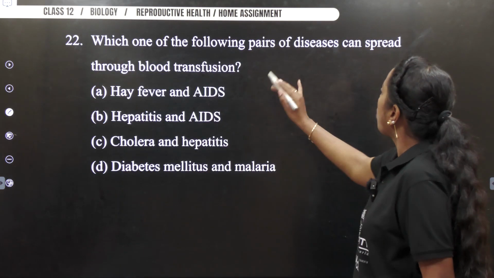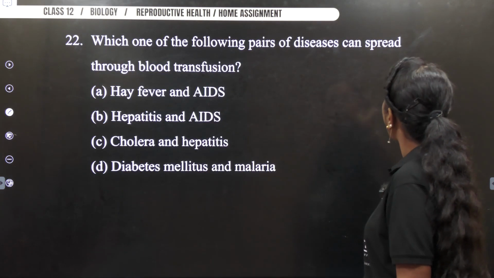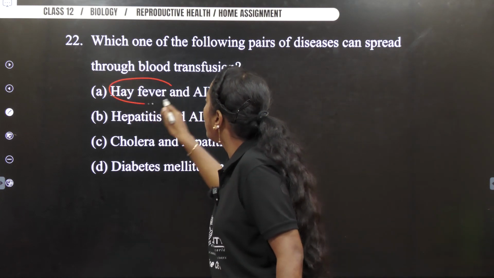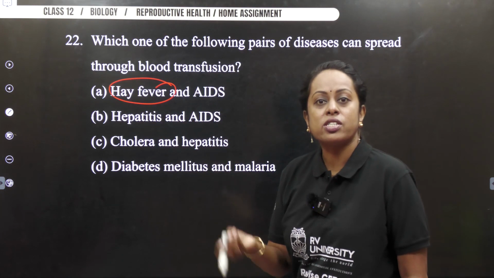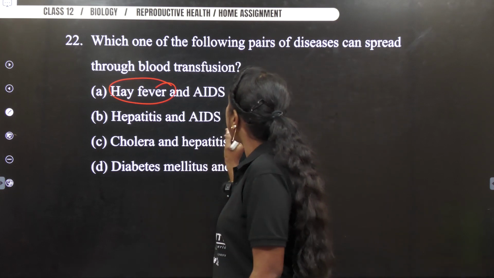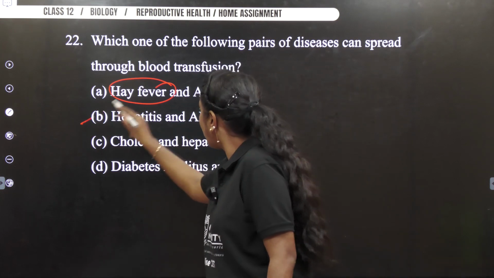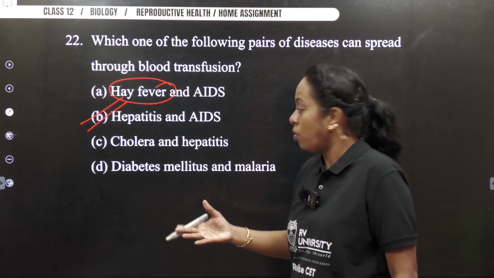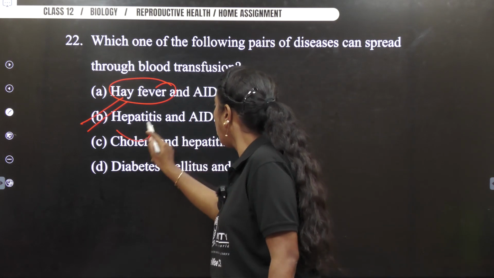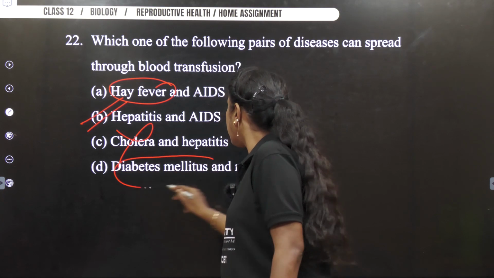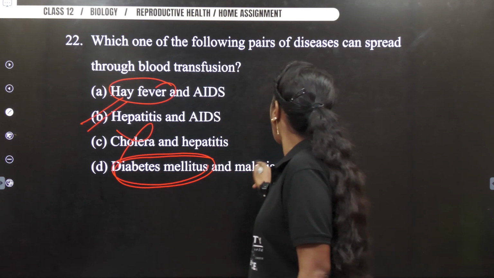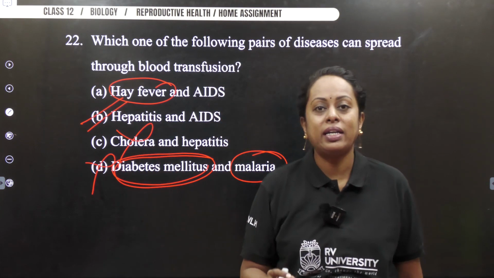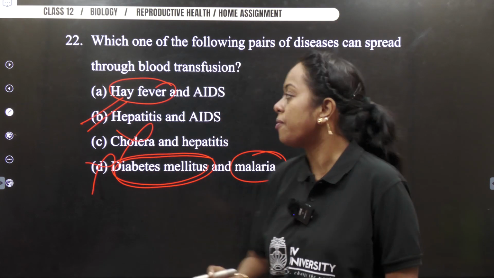Next, which one of the following pairs of disease can spread through blood transfusion? What is the first one? Hay fever, allergic reaction that you have come across, hepatitis and AIDS. I will mark it because we very clearly know the answer. Cholera, waterborne, so this is wrong. Diabetes mellitus and malaria, so this is also wrong. So answer is what? Hepatitis and AIDS.